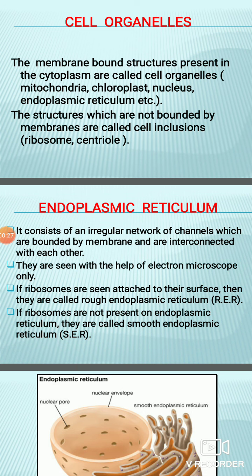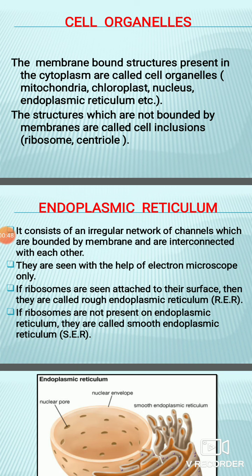Now we will come to the other important aspect of the cell. As we have already learned, what is a cell made up of? We have seen that to perform various vital activities, a cell is made up of various components which are known as cell organelles. So today we will start our discussion with cell organelles.